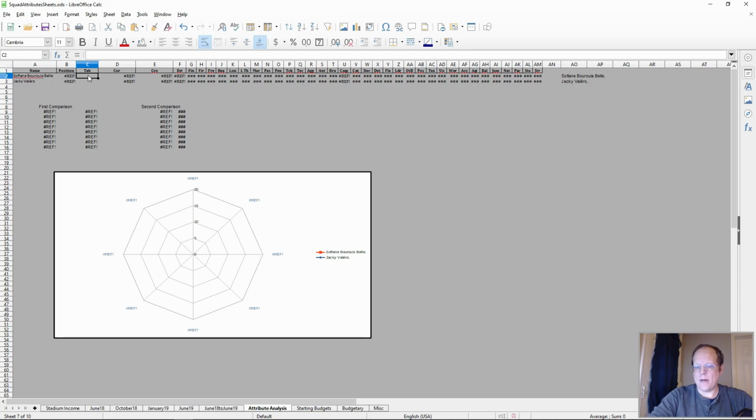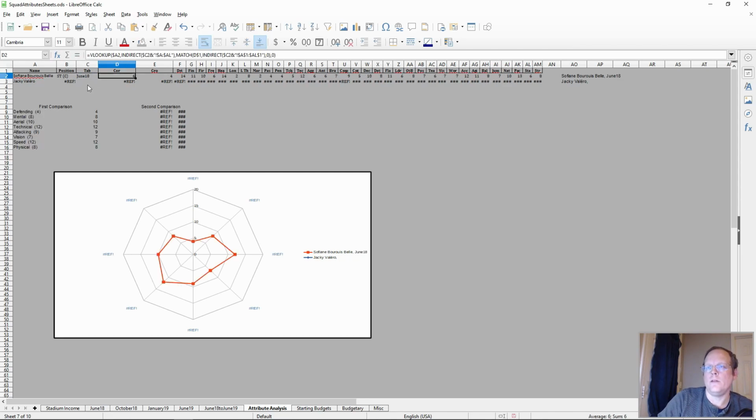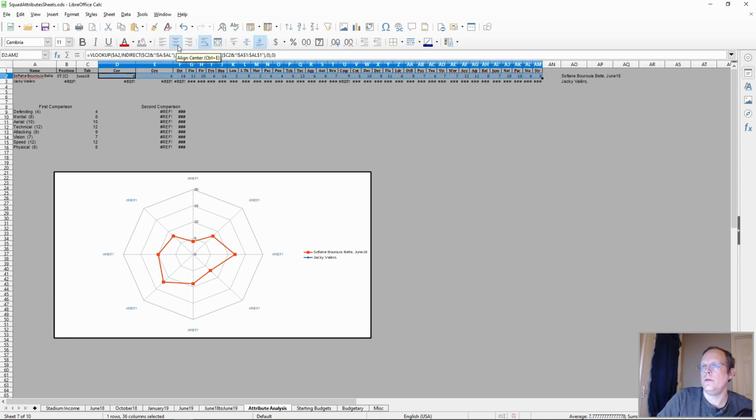And then under tab, if you look down at the bottom here, these are all the tabs. I'm going to type in June of 18 and hit tab. And lo and behold, all of the attributes populate. Actually, what I should probably do is center those. And you'll notice the position populates too.